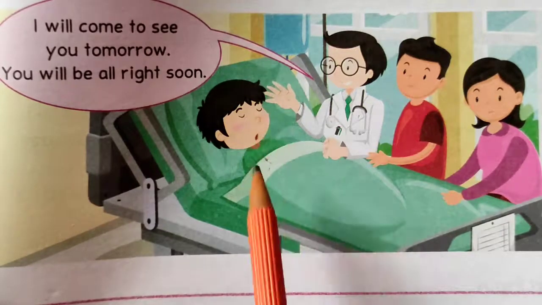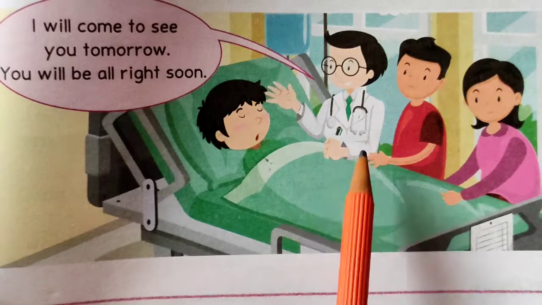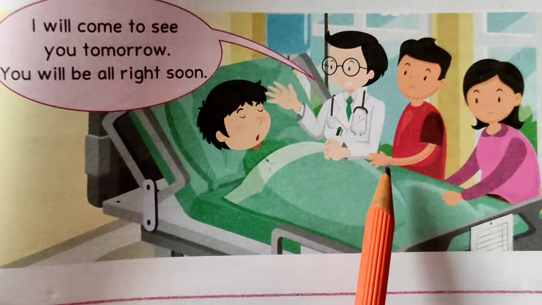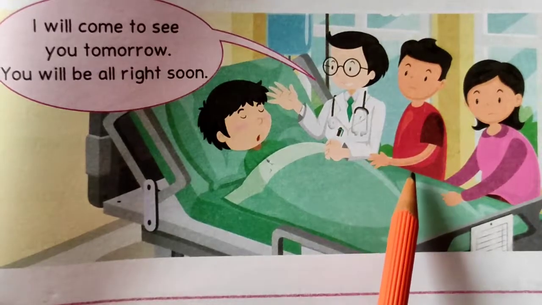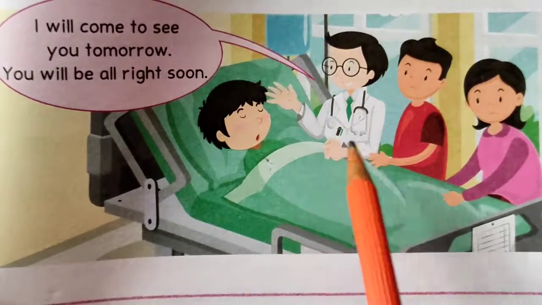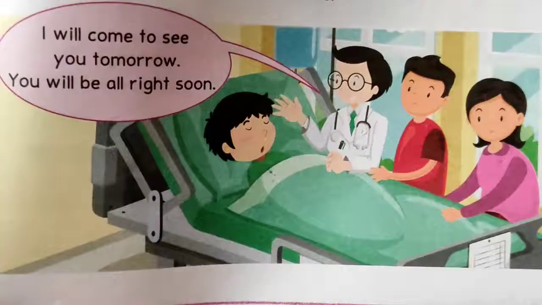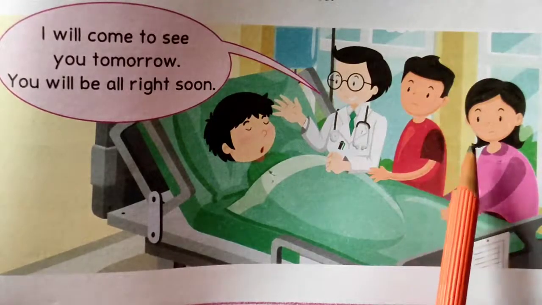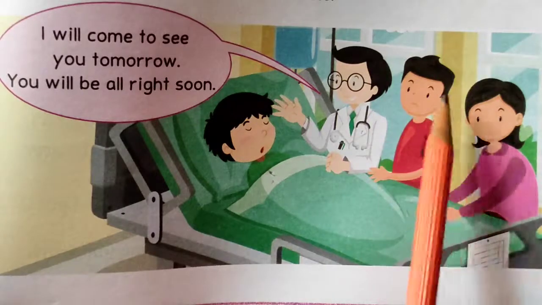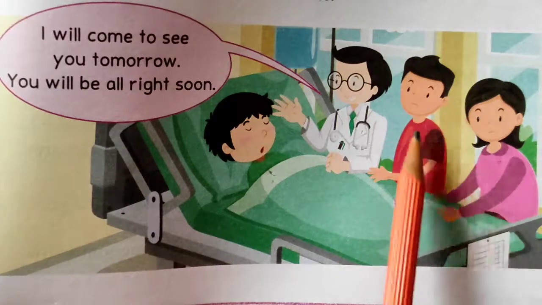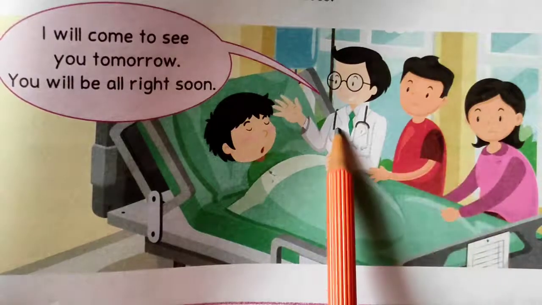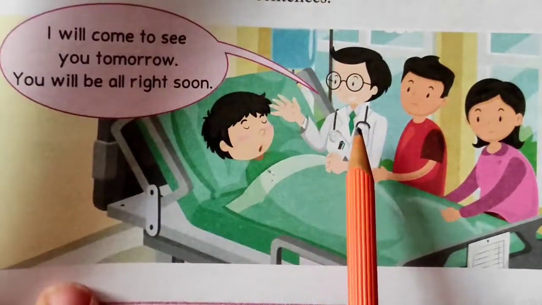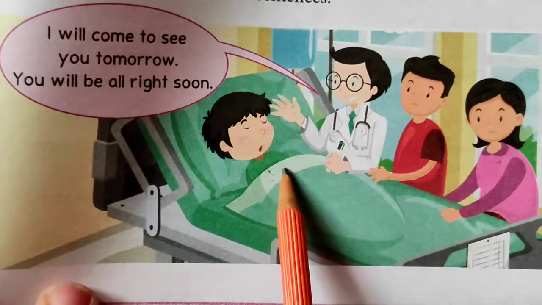So this way you can describe the picture and observe the picture, that what the picture is all about and how you have to throw it in words. You can describe the picture more by seeing the expression of the family members, that they are looking worried, but the doctor is saying that nothing to worry about, he is going to be all right soon.